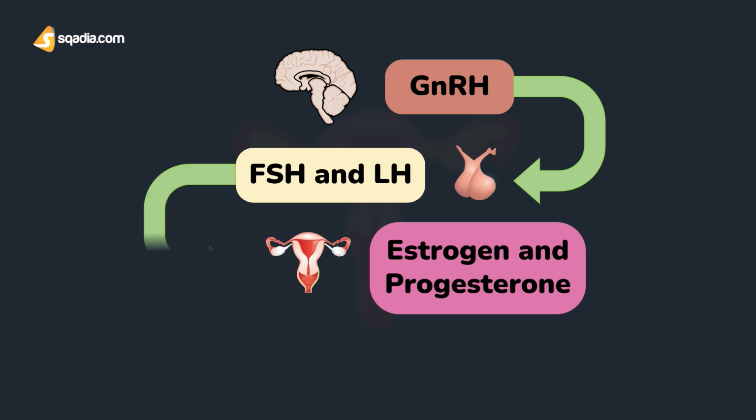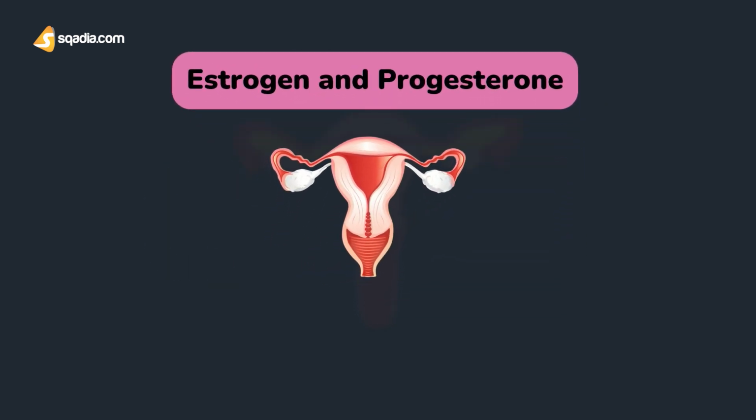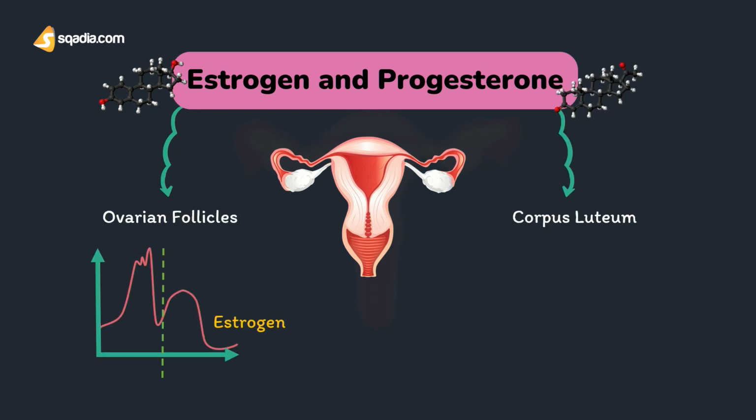And the last one is the ovarian hormones, that are estrogen and progesterone. Both of them are secreted by the follicle and corpus luteum. They show many kinds of activities during the menstrual cycle. Ovarian follicles secrete a large quantity of estrogen. Corpus luteum secretes a large quantity of progesterone.